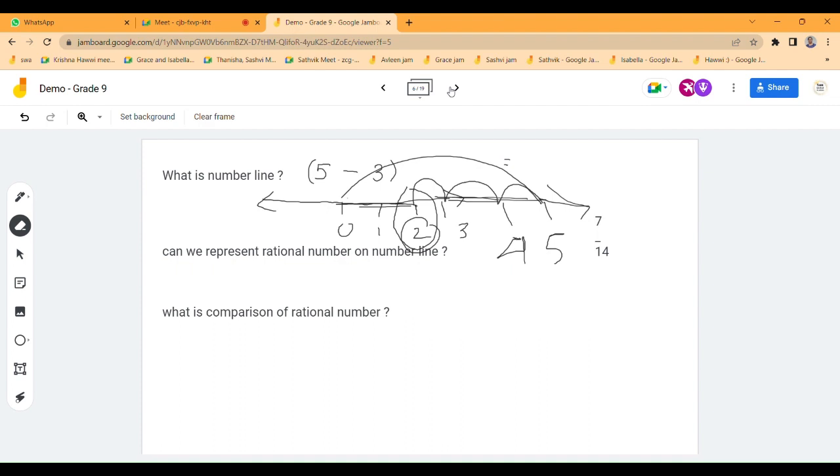See the next question. Can we represent the rational number on the number line? Is it possible? I'm giving you this rational number, 1 by 5. Is it possible to represent on the number line? Yes, ma'am.